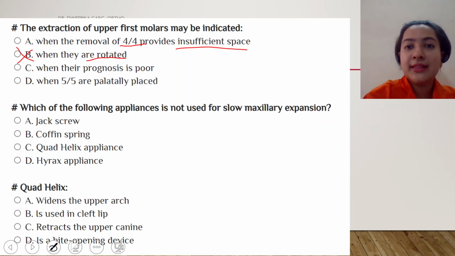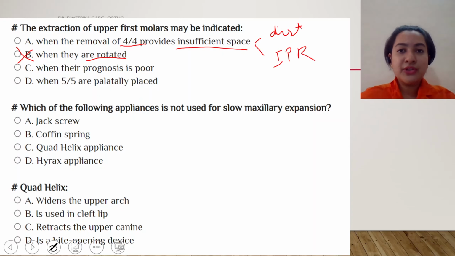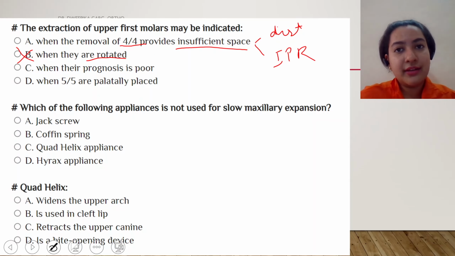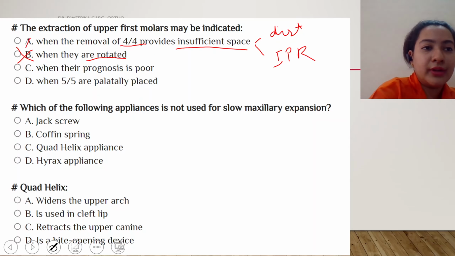What I can do is I can distalize. Okay, that is one option. Next, I can go for interproximal reduction. So these are the two options which we generally do if we have insufficient space in spite of extracting the two first premolars. So this is again ruled out.